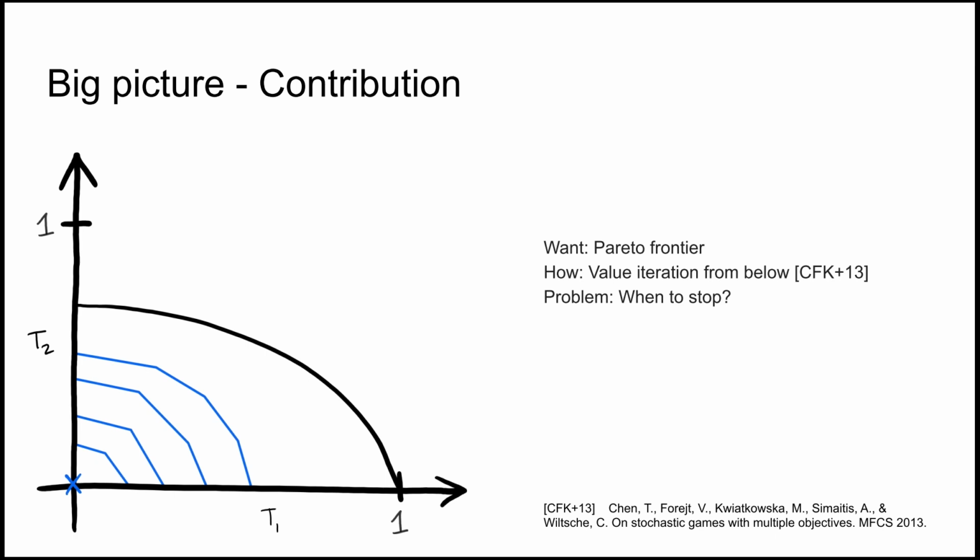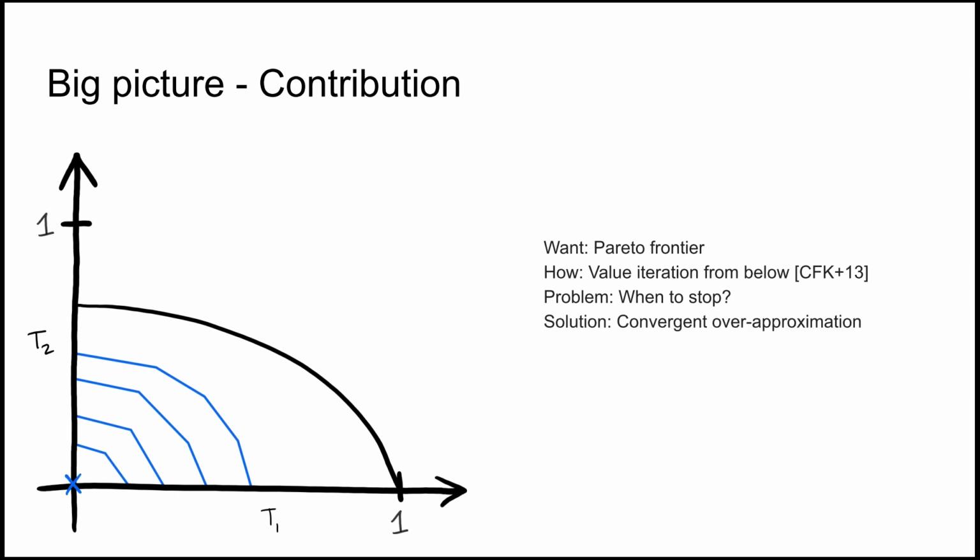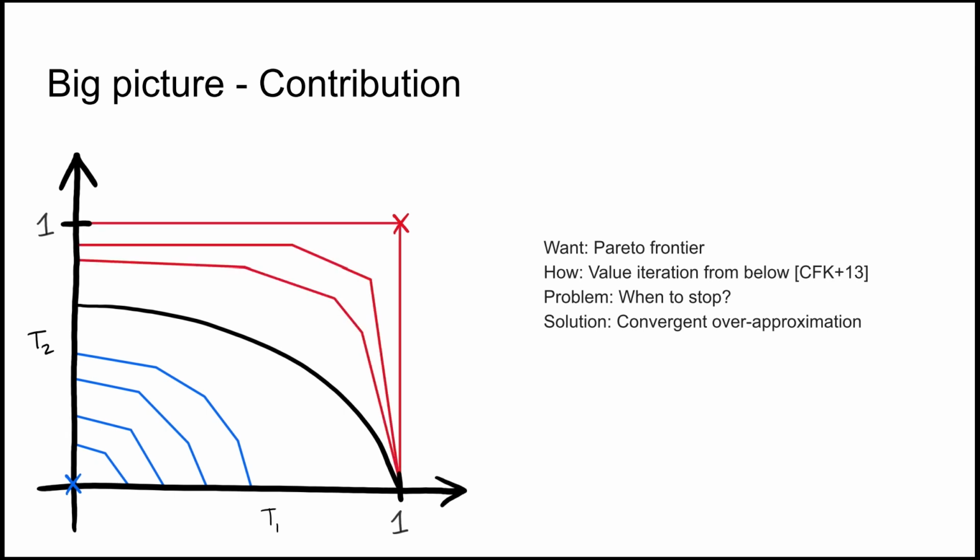However, there was no stopping criterion for general games, and we had no way of knowing how close the approximation is. Our contribution is a way to compute a convergent over-approximation as well. Starting with the estimate that we can reach everything surely, we iteratively decrease the upper bound. Thus, we know how close our approximation is, and we can give an anytime algorithm. That is, an algorithm that can be stopped at any time, returning our current estimates as well as their precision.